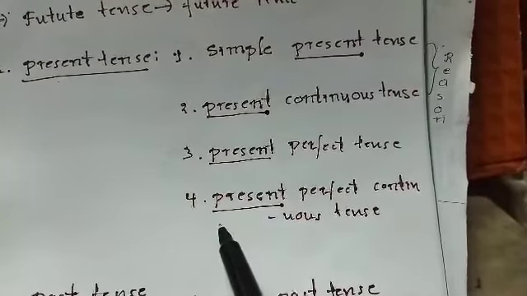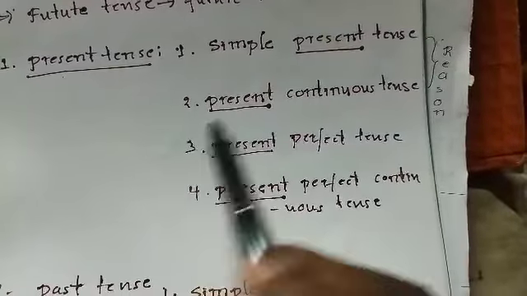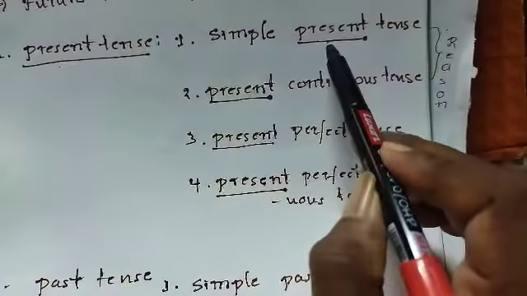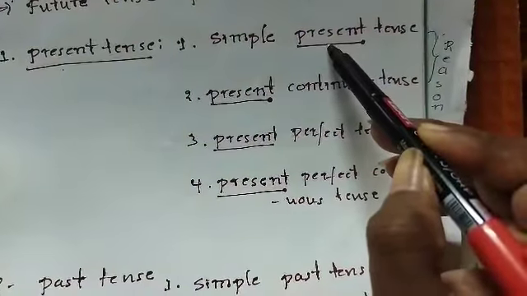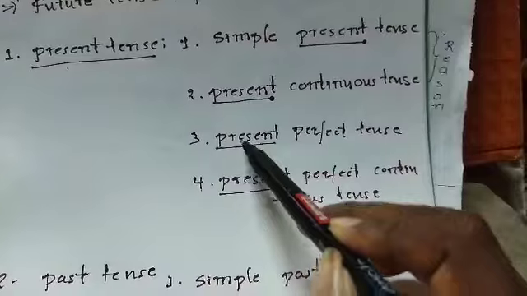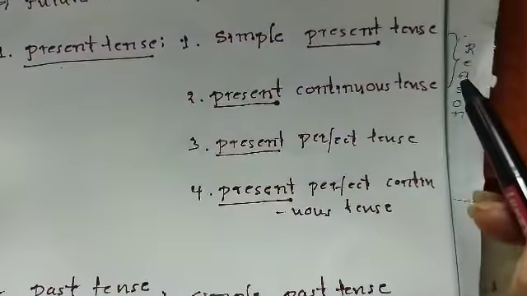Then we can know the past tense and its types. If you want to know future tense, wherever present is there, just put future in place of that. Then it will become future tense and its types.